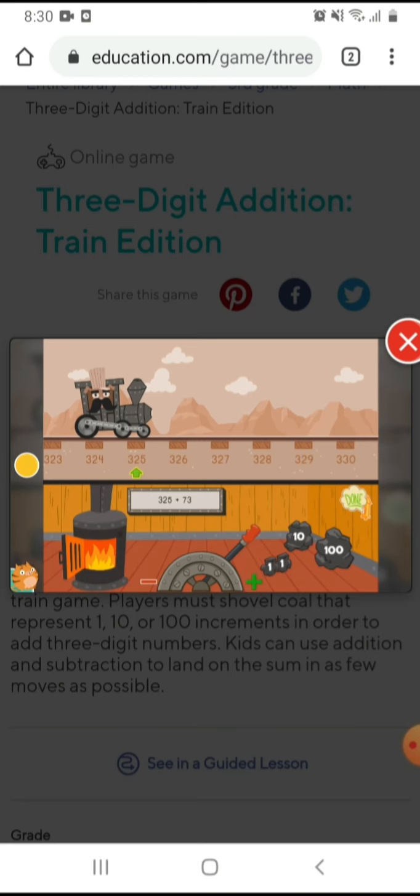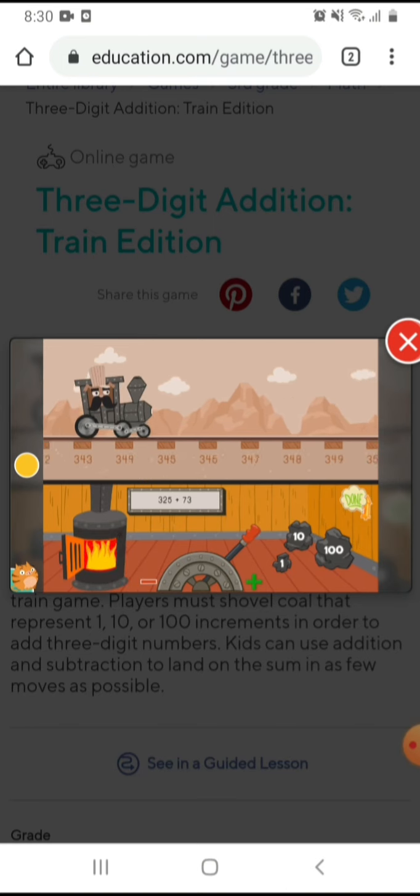For example, if you choose 1 and put it into this fire, the train will go forward. And then if you choose 10, it will also move forward. If you add 100, it will go faster.